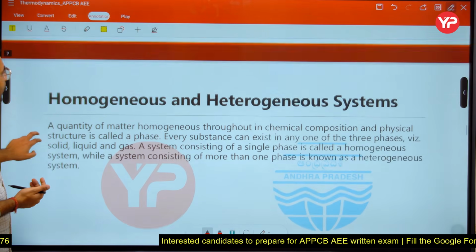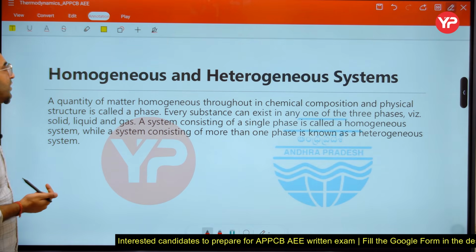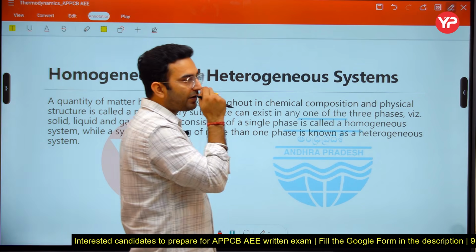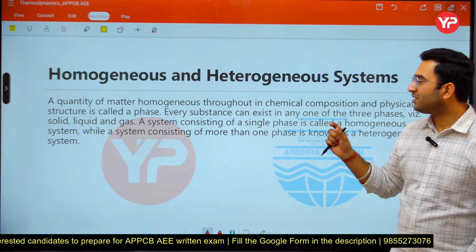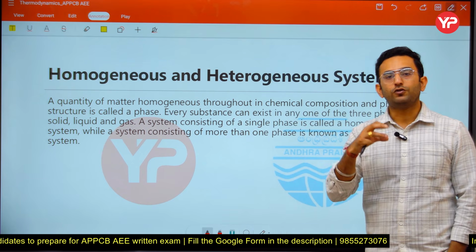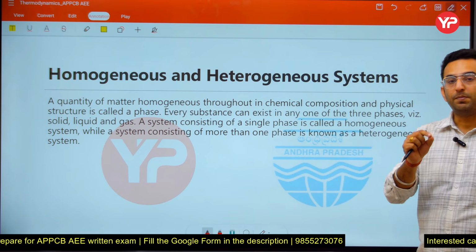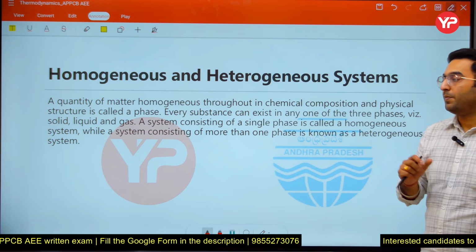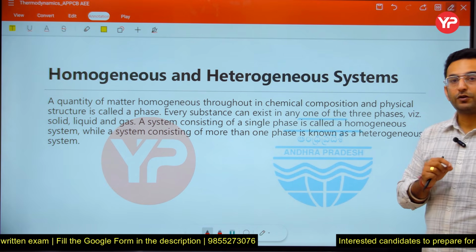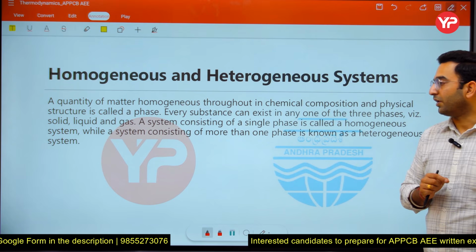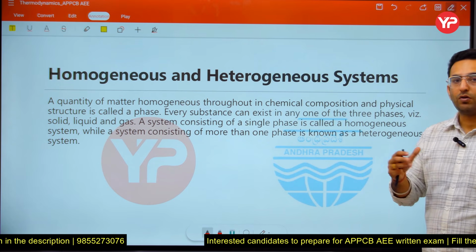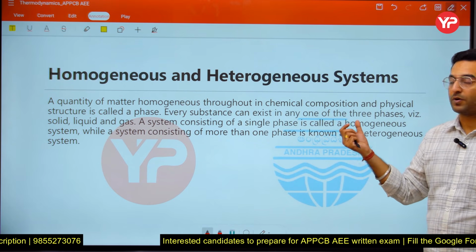Now the next word is homogeneous and heterogeneous systems here. What is the meaning of homogeneous and heterogeneous system? These are some of the basic concepts, some of the terms which you must know before starting the main topic of thermodynamics. Because in the main topic, what do you study? You study the zeroth law, first law, second law and the third law. So in order to study those laws, we have to cover the basic terminology.